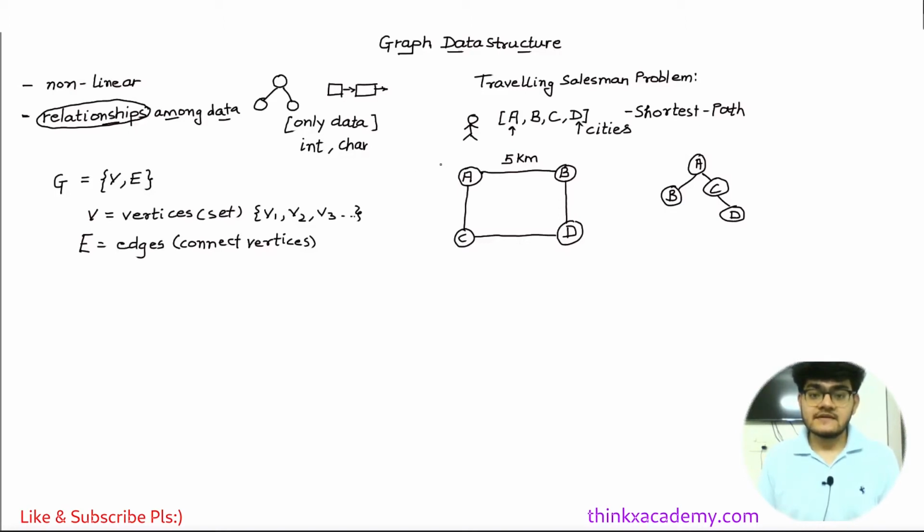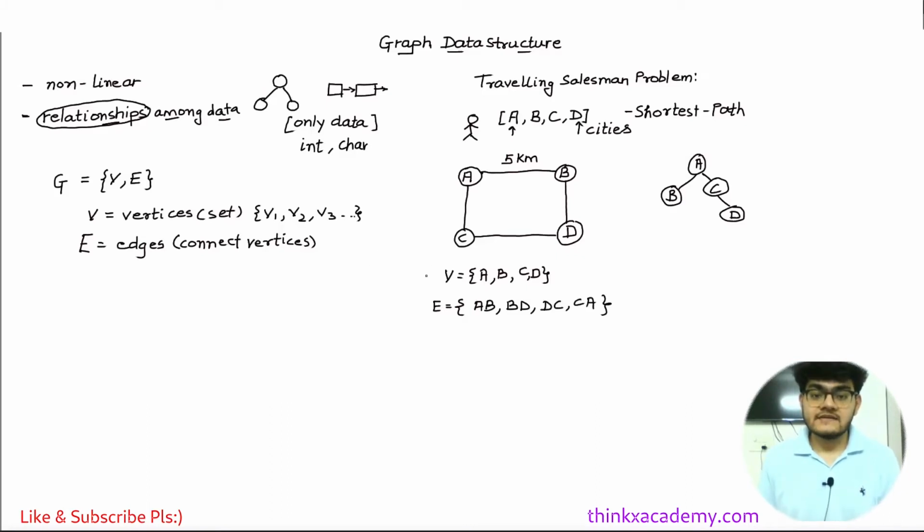So let's see at this position. Here you can see A, B, C, D are actually the vertices of this graph, which is like this: A, B, C and D. Now let's see what are the edges. So you can see we have an edge that goes from A to B, which has data 5. So AB is an edge here. Then we have BD, which is again another edge. Then we have DC, and then we have CA.